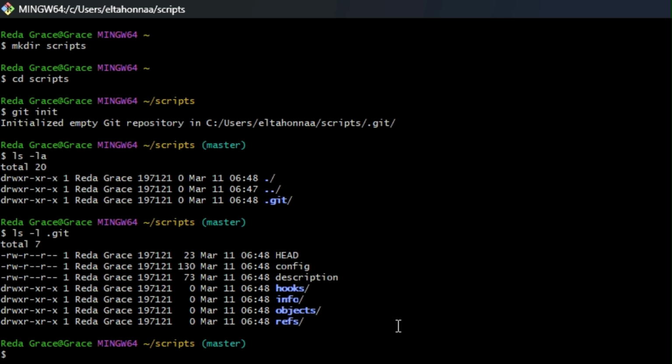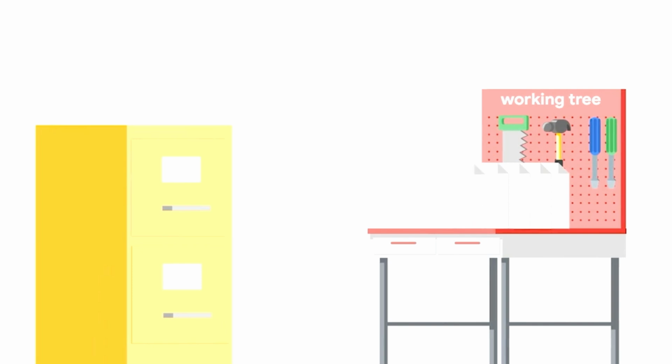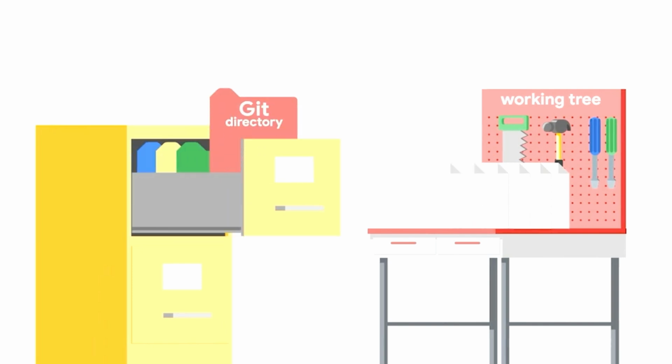So whenever you clone a repository, this Git directory is copied to your computer. Whenever you run git init to create a new repository like we just did, a new Git directory is initialized. The area outside the Git directory is the working tree. The working tree is the current version of your project. You can think of it like a workbench or a sandbox where you perform all the modifications you want in your files. This working tree will contain all the files that are currently tracked by Git and any new files that we haven't yet added to the list of tracked files. Right now, our working tree is empty.